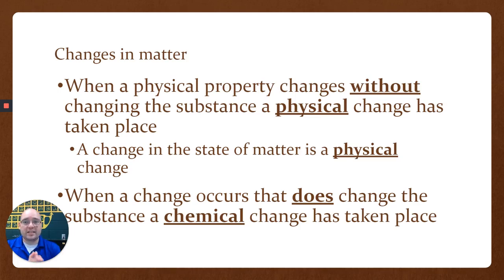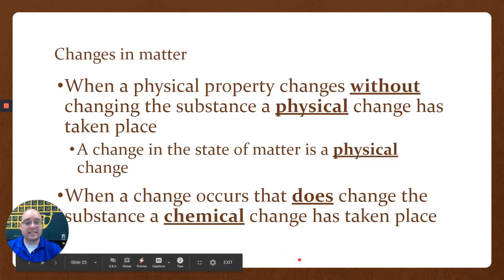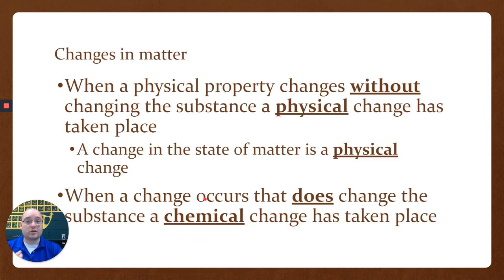So if you're not sure if it's a chemical change or a physical change, ask yourself, does what it is change from before to after, right? If it is water before and it's water after, then it was a physical change. If it's a metal before and it's something else after, then it changed. It would be a chemical change. So did the substance change? If the substance changed, it is a chemical change. If the substance did not change, its characteristics just changed, then it's a physical change.